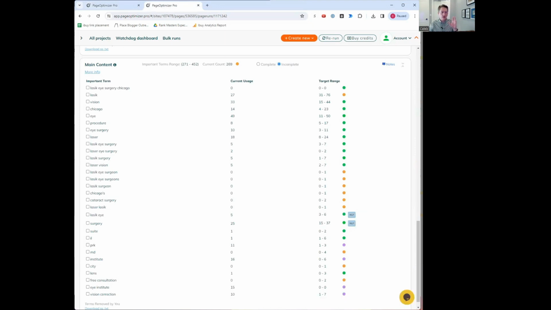So these aren't keywords we're trying to rank for, they're not synonyms. They are keywords that look and follow a certain pattern so that Google's math can tell what the content is about. So let me cut away and show you how Page Optimizer Pro works to make sure the content you're writing will be properly recognized by Google.